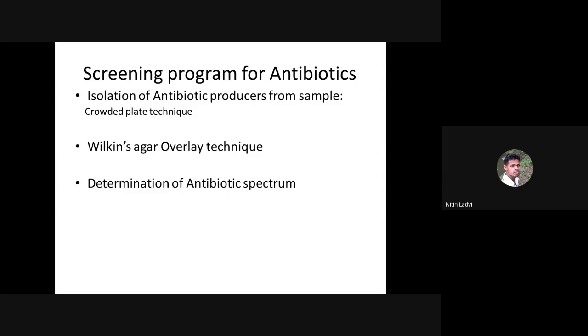Obviously this spectrum is getting narrower and narrower as so many gram positive clinical pathogens are showing resistance against penicillin, and that's why this particular spectrum is becoming more and more narrow. All courtesy goes to the antibiotic resistance that is continuously developing inside the gram positive pathogens. In order to determine the antibiotic spectrum, we need to perform different types of techniques.